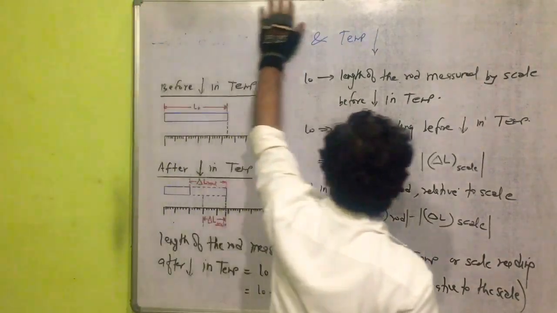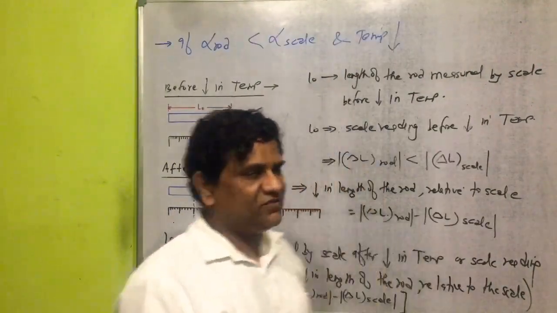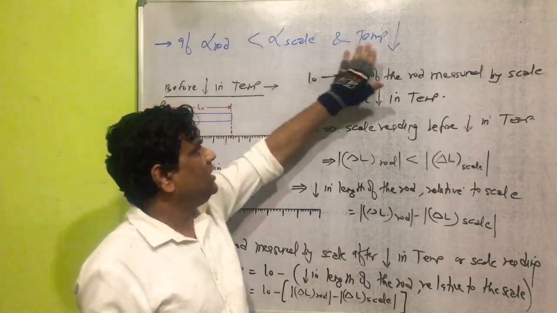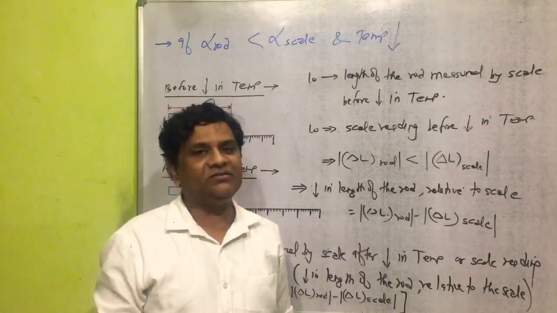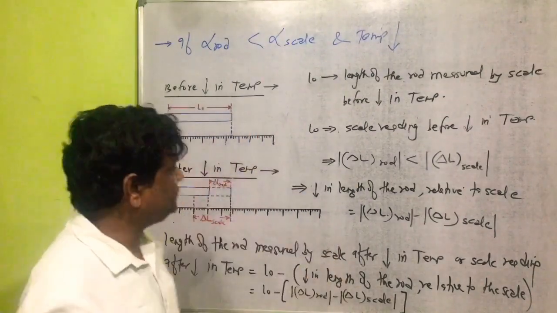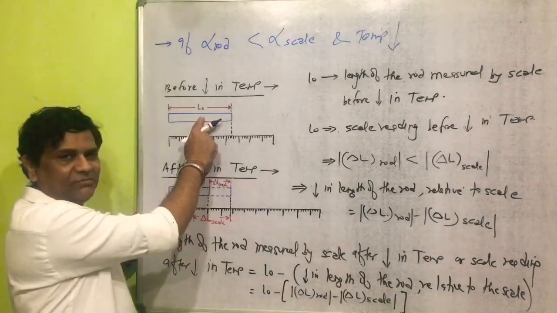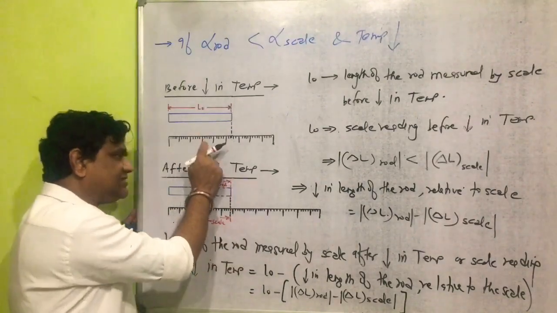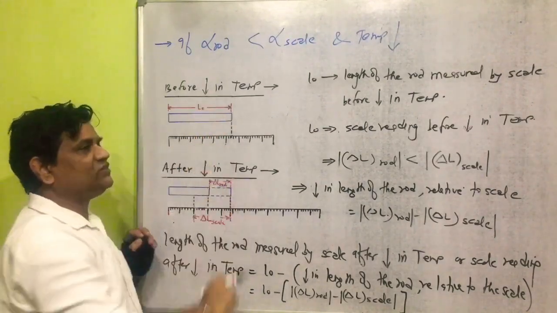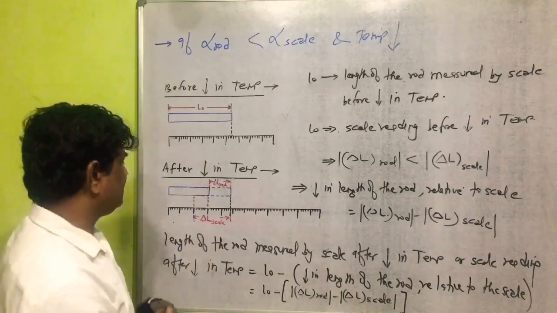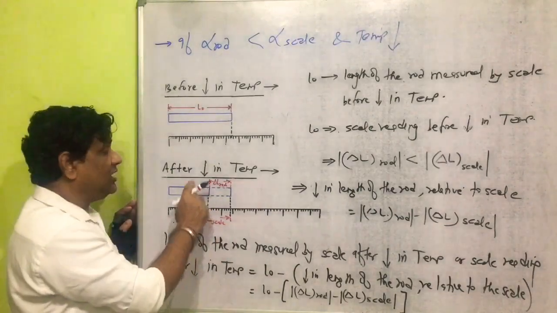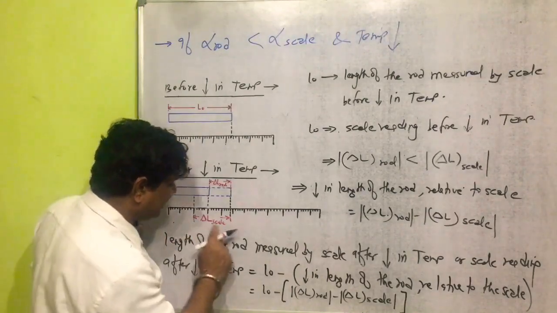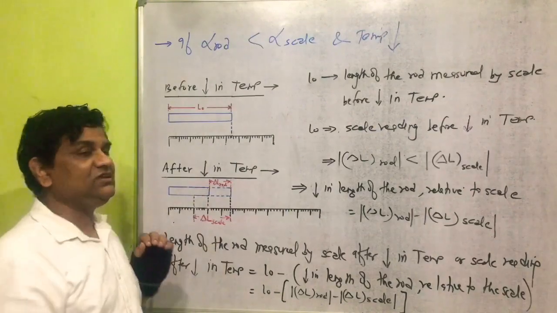Here it is negative, this one is positive, so the result will be negative. Now the last condition we can discuss in a class here: if alpha of rod is less than alpha of the scale and temperature decreases. As you know all students in a class here, this is the diagram of a rod before decrease in temperature, this is the diagram of a scale before decrease in temperature, this is the diagram of a rod after decrease in temperature, and this is the diagram of a scale after decrease in temperature.